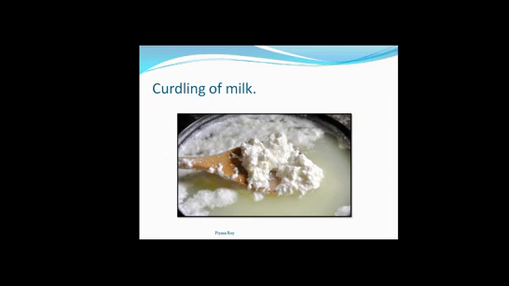Curdling of milk. This is again a chemical change because once the milk gets curdled, we cannot get back to its original form. Here composition is totally different. We cannot get back the milk again, and so after curdling of milk we are going to get a whole new substance whose composition is totally different from that of the milk. So this change is irreversible and permanent. So this is a chemical change.